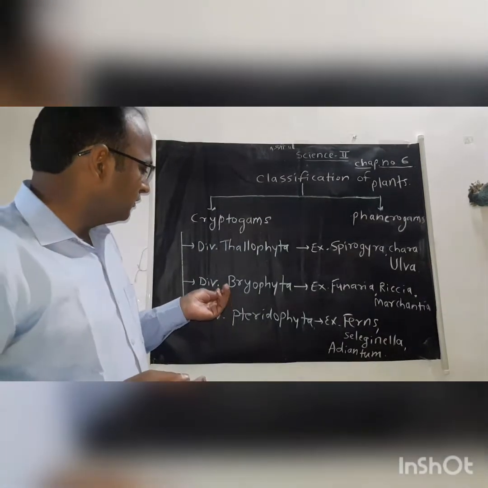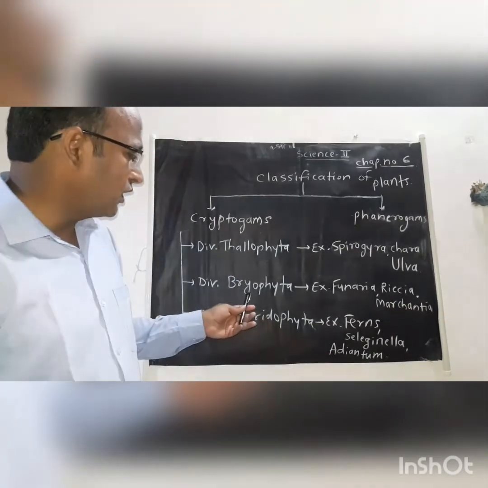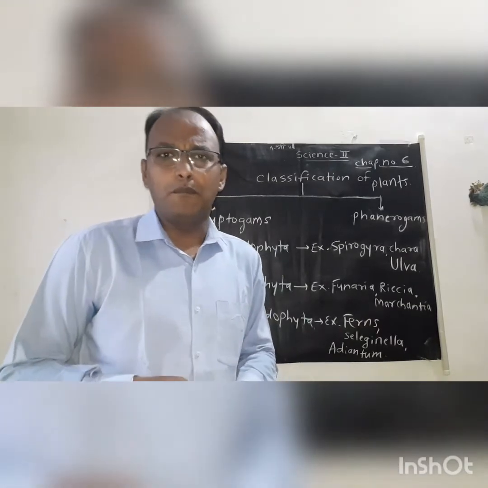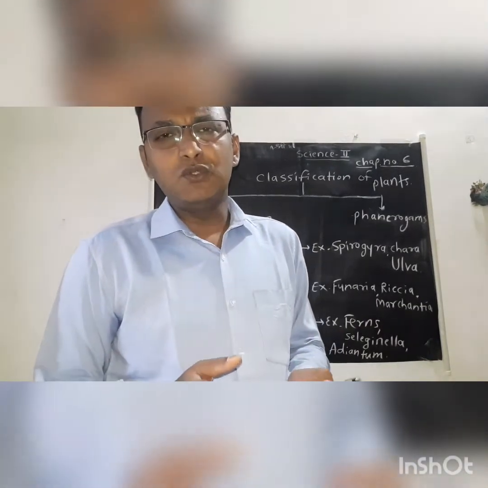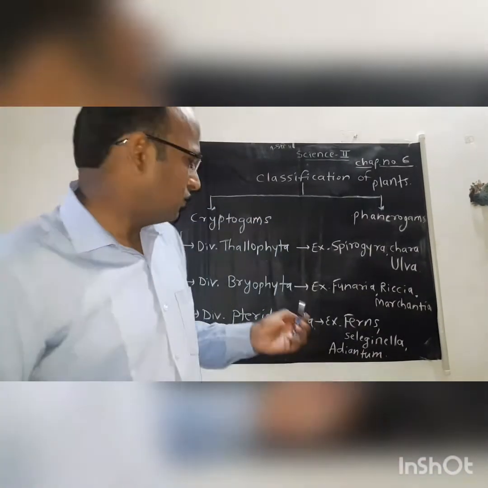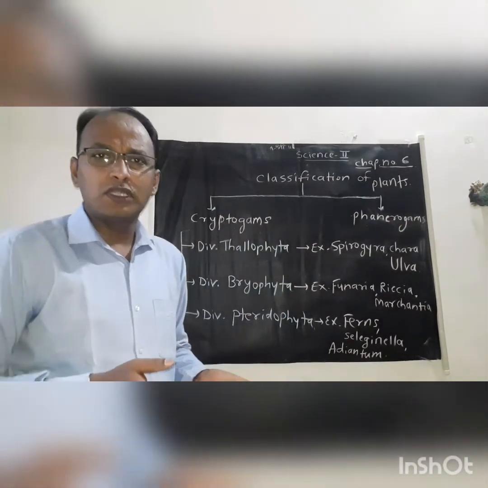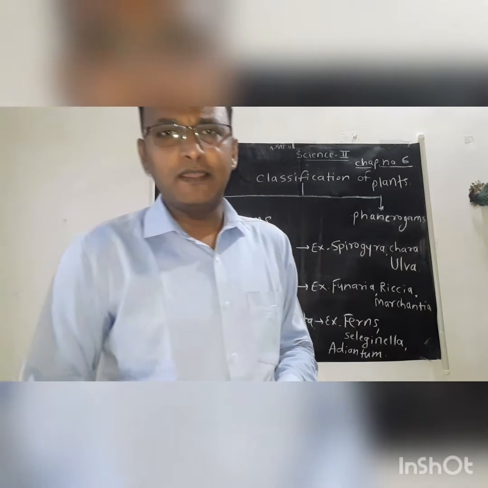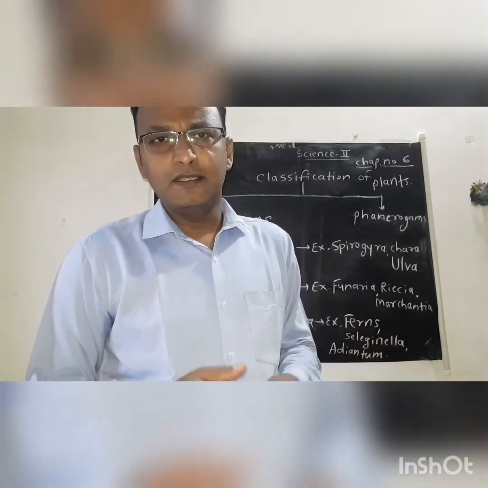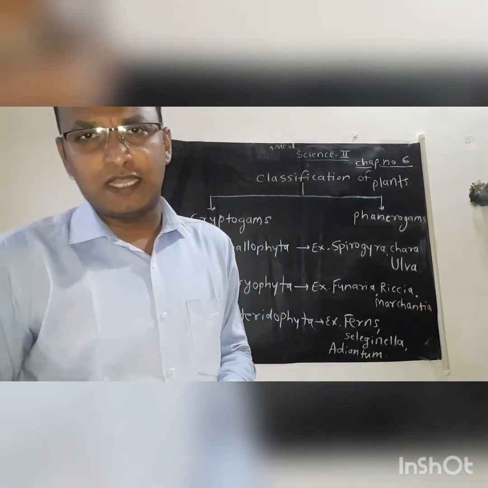Now we learn about the division Bryophyta. Here, bryo means moss and phyta means plant. Then what is the meaning of moss? The plants which do not have true roots, true stem and true leaves are commonly called Bryophyta plants. The most important characteristic of Bryophyta plants is that they are called amphibian plants. Then the question is, why are these plants called amphibian plants?